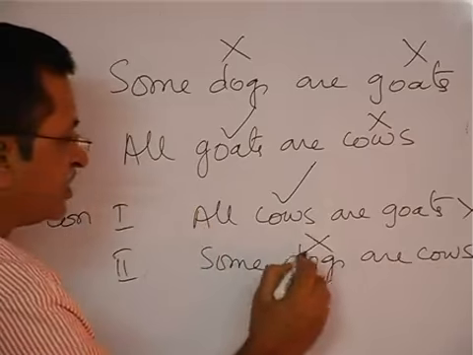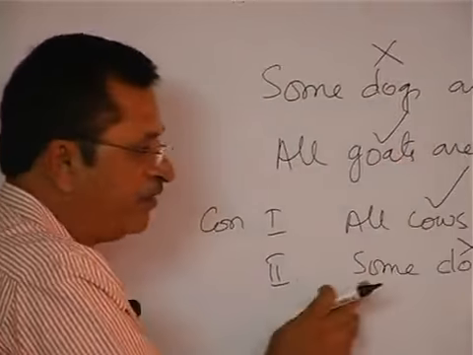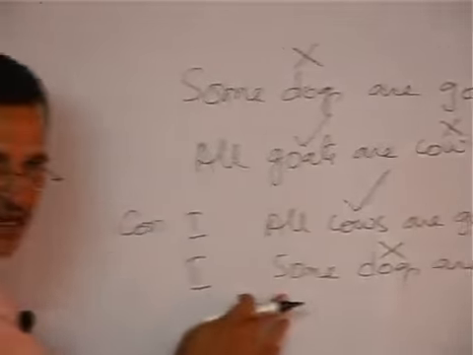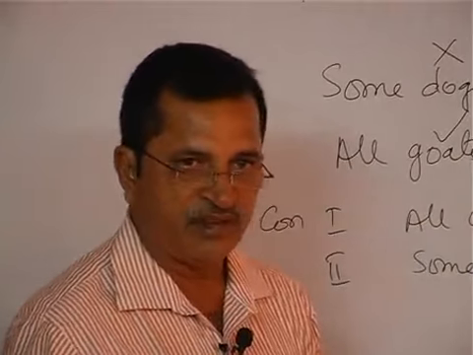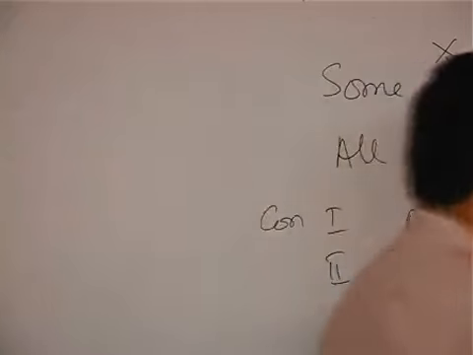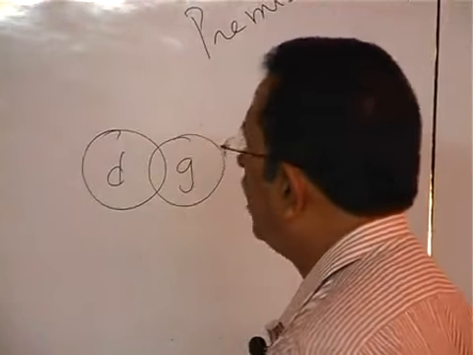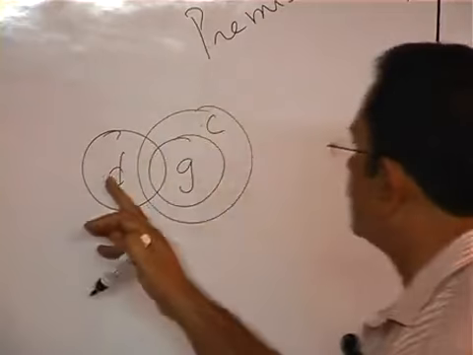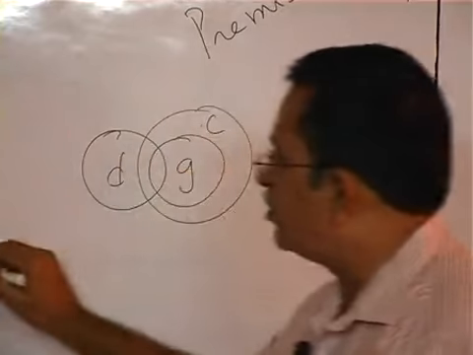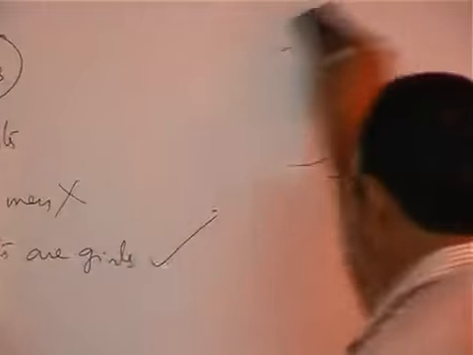Some dogs are cows means this is not distributed, this is not distributed. Here also dogs and cows are not distributed. Whether it follows or not, you check up with the diagram. Some dogs are goats. Take dogs, in the dogs, some dogs are goats. All goats are cows. Some dogs are cows will follow, is it not? So conclusion 2 follows. If you verify both rule and the diagram, deriving the conclusion will become simpler.